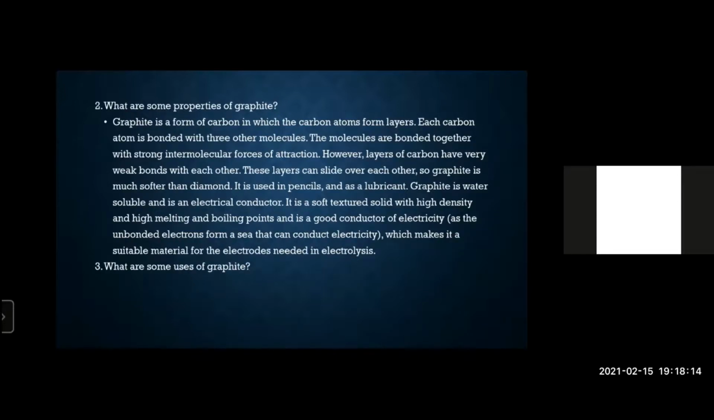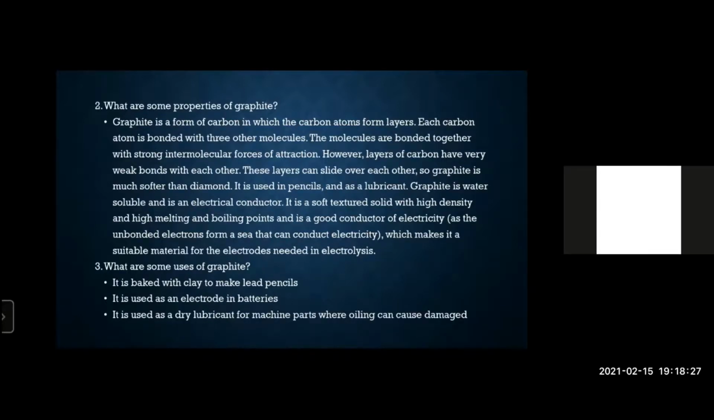What are some uses of graphite? So it can be used in lead pencils. It can also be used as electrodes for electrolysis or in batteries, and it can be used as a dry lubricant. Now, why do you need dry lubricants? What is the problem with oil? There are some machine parts that can be damaged when you use oil or any liquid lubricant, so you require dry lubricants for that, and you can easily use graphite.